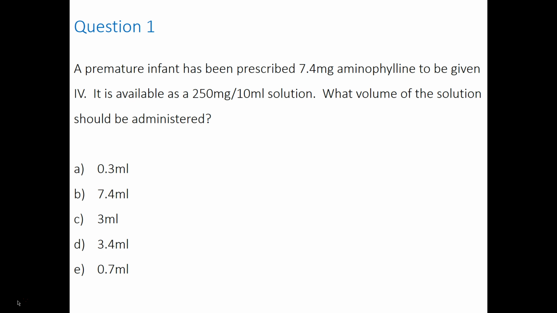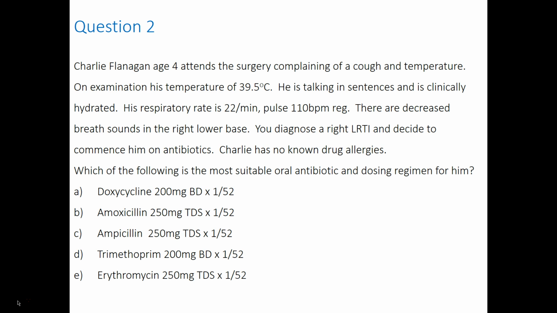Here's a question for you. A premature infant has been prescribed 7.4 milligrams of aminophylline to be given IV for severe asthma. It is available as 250 milligrams in 10 ml solution. What volume of the solution should be administered? Is it A, 0.3 mls, B, 7.4 mls, C, 3 mls, D, 3.4 mls, and E, 0.7 mls? We can discuss the answer to this question and other questions in this video during class.